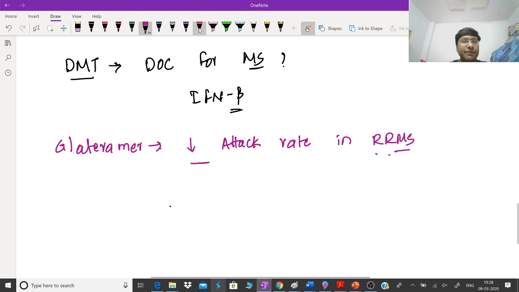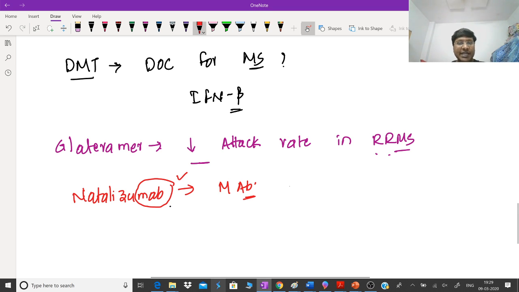Okay, next we have another drug called natalizumab, and let me tell you that this is a monoclonal antibody, right? Most of the time, MAB stands for monoclonal antibodies. Now what is the advantage of natalizumab in MS?